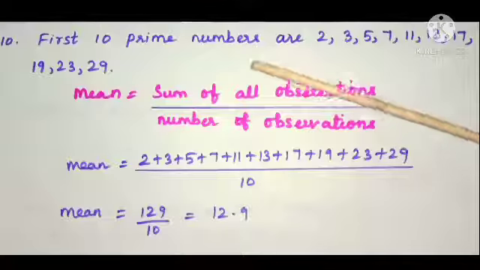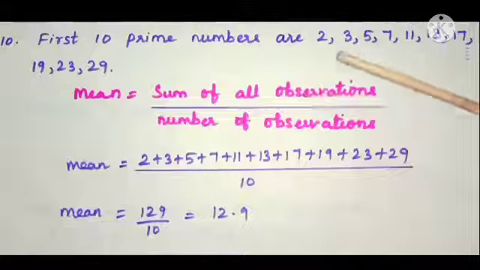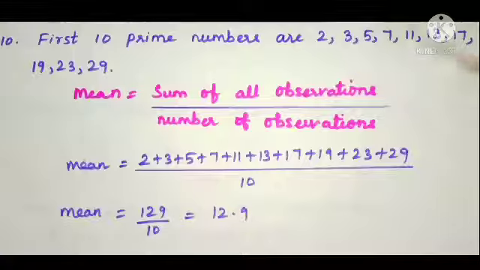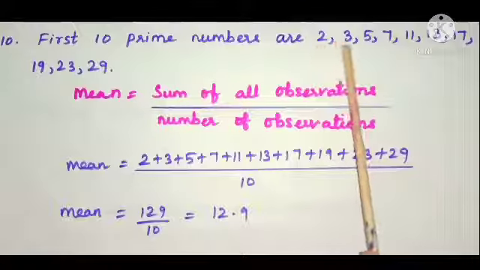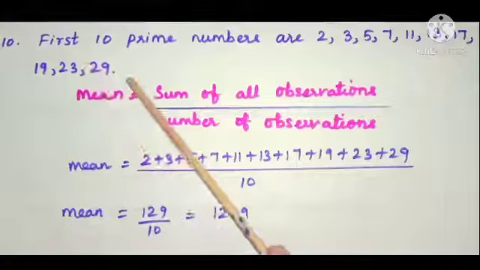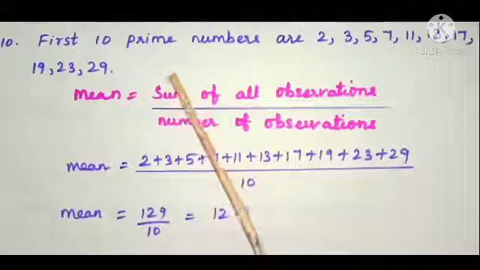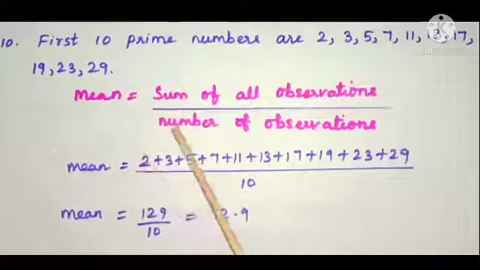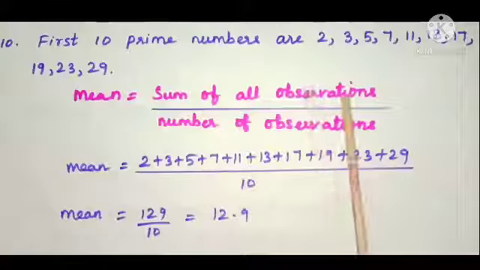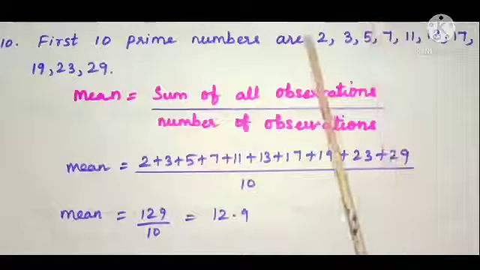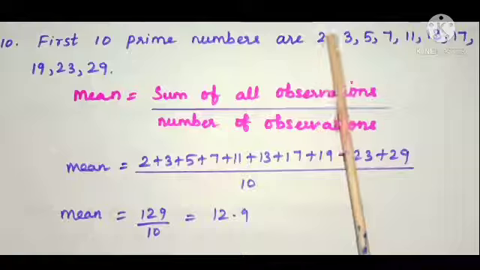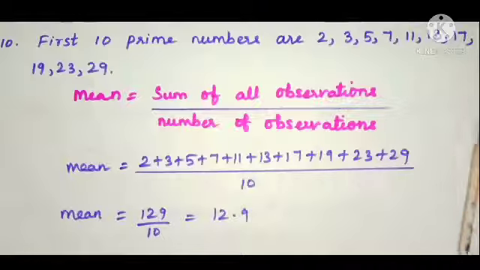Find the mean of first 10 prime numbers and first 10 composite numbers. Children, we know that prime numbers have two factors, 1 and the number itself. So here first 10 prime numbers are 2, 3, 5, 7, 11, 13, 17, 19, 23, 29. So here we have to find the mean value. We know that mean is equal to sum of all observations divided by number of observations. The 10 prime numbers are the observations. So we have to add all the observations.